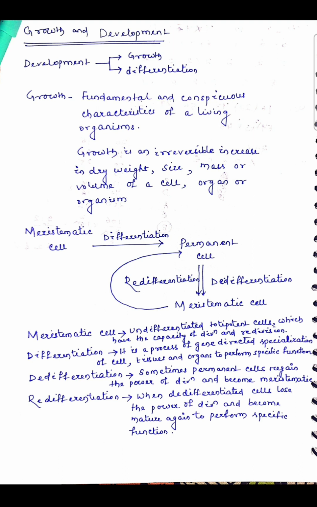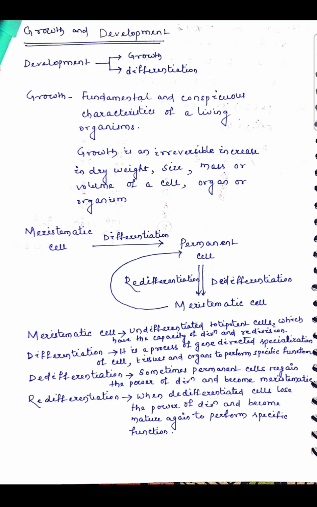Here in this video I will discuss important points, that means the mind map of the chapter plant growth and development. So at first let us discuss what is growth and what is development. Growth actually is a quantitative term and can be calculated quantitatively, but development is quantitative as well as qualitative term. Growth is fundamental and conspicuous characteristics of a living organism. It is irreversible increase in dry weight, size, mass or volume of a cell, organ or overall organism.